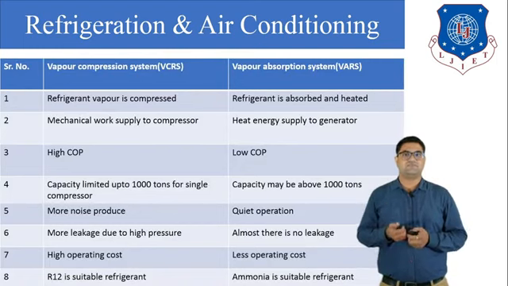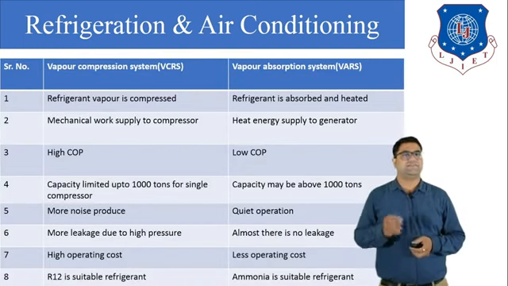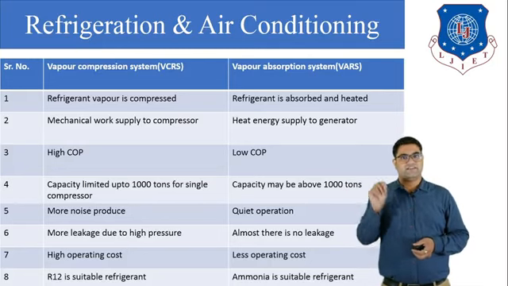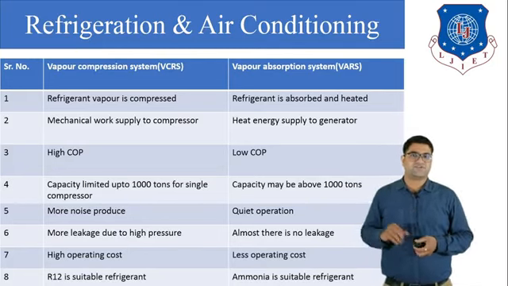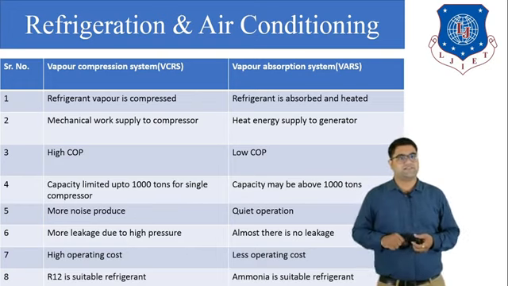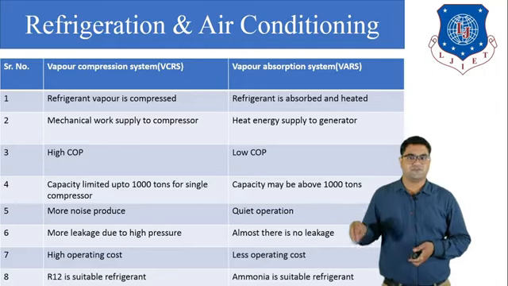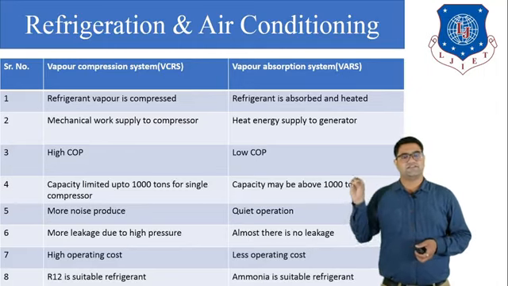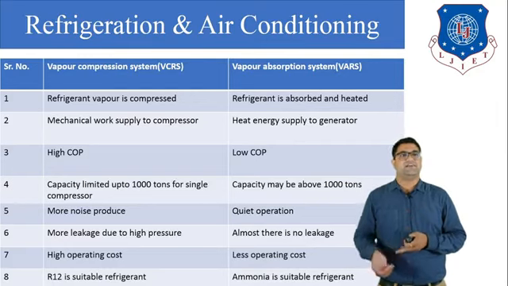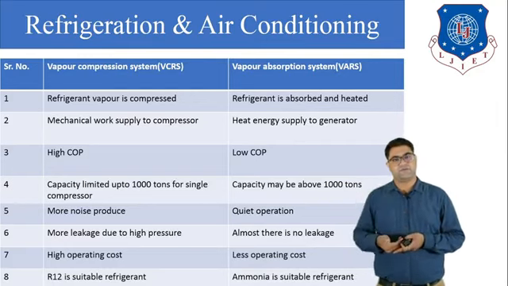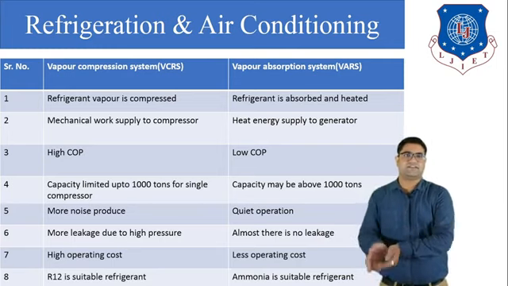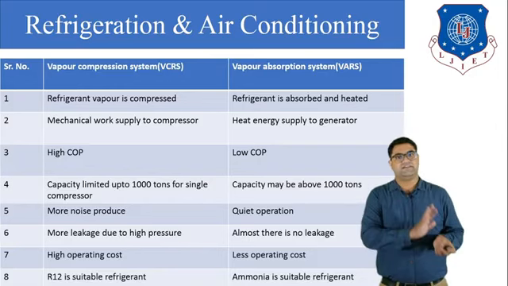So let us do the comparison between the VCRS and the VARS. The VCRS we have already discussed in our first lecture, and the VARS we have discussed in this lecture. So you can easily compare both these systems. In the vapor compression refrigeration system, first of all, the refrigerant is compressed in the compressor. But in the VARS, the refrigerant is absorbed in the absorber, and then it gains some heat. So we can say that the refrigerant is absorbed and then it is heated.